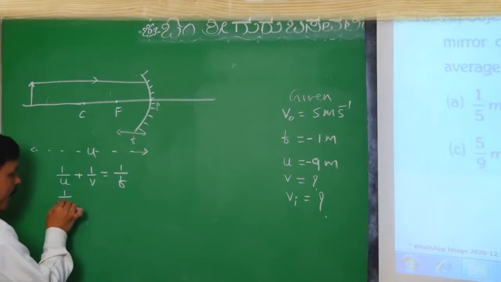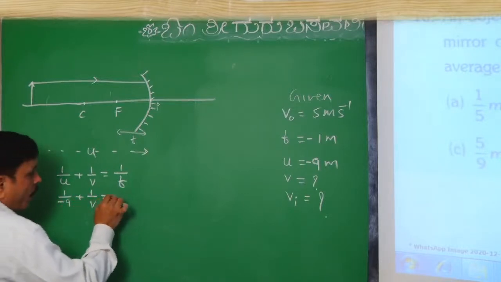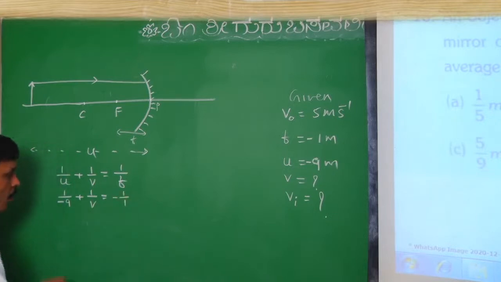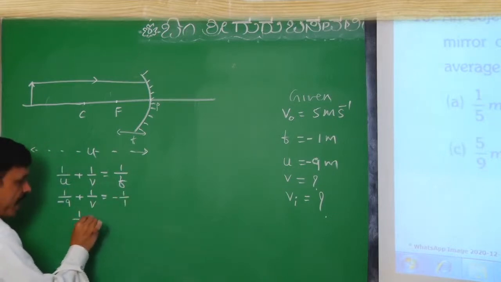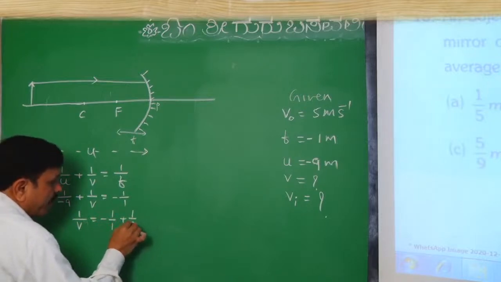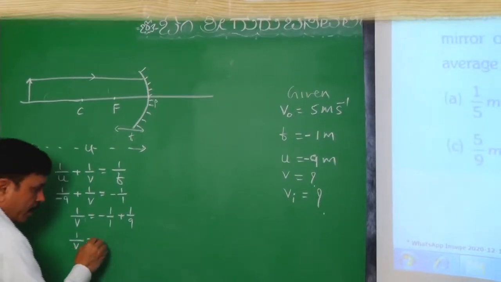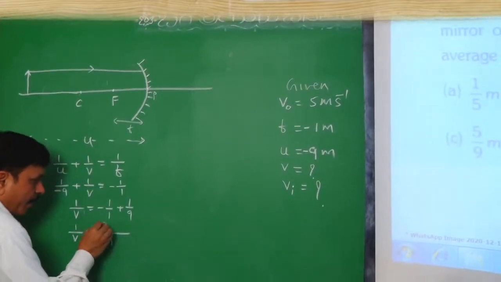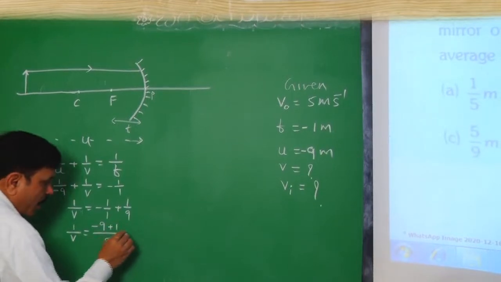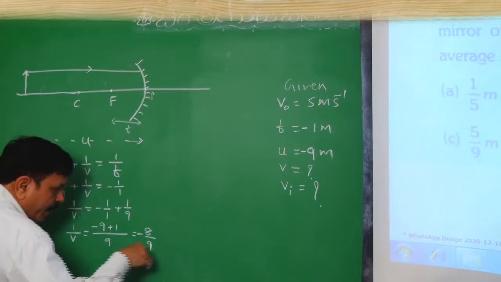So, now we will use those two data here. It is 1 by minus 9 plus 1 by V equal to minus 1 by 1. It will become 1 by V equal to minus 1 by 1 plus 1 divided by 9. We get 9 as LCM, minus 9 plus 1 will give us minus 8 divided by 9.